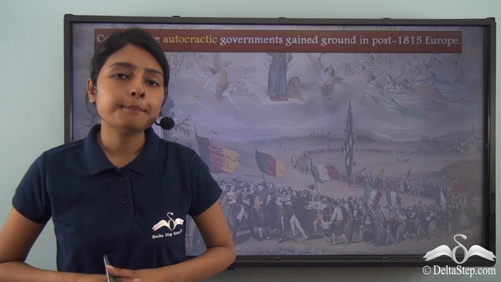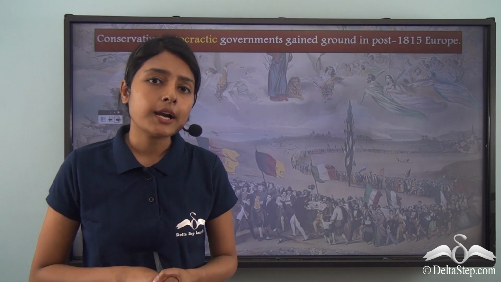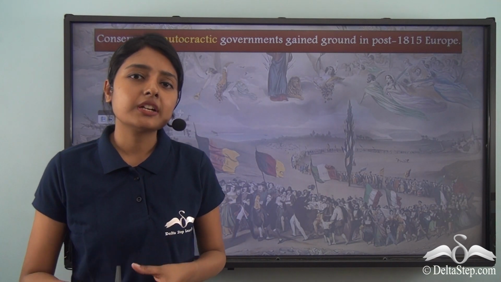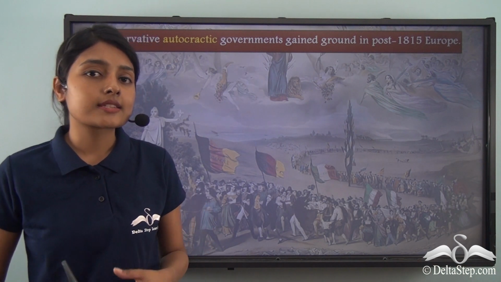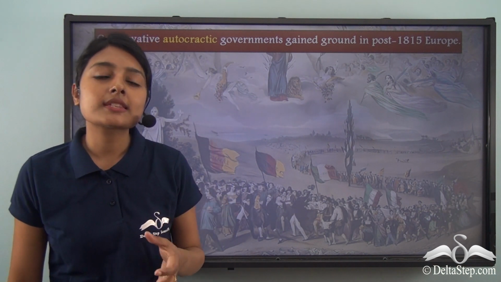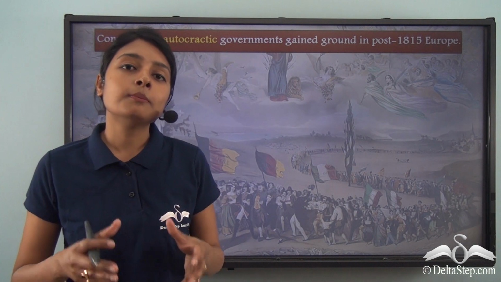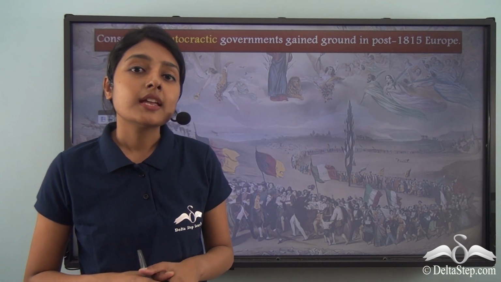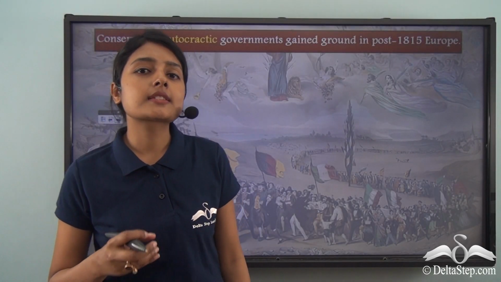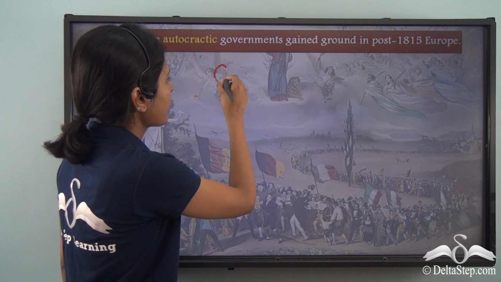At the same time, by improving the army, by further giving strength to the bureaucracy, by strengthening the currency, these powers were once again able to control major parts of Europe. And these powers were conservative in nature. Now, what do we understand by this concept of conservatism?